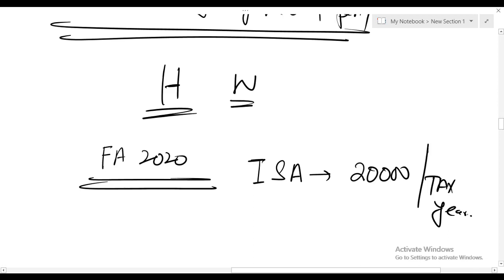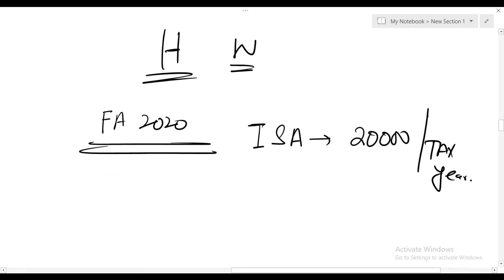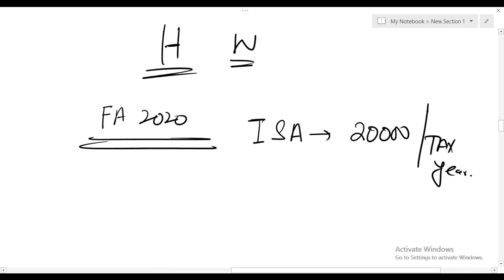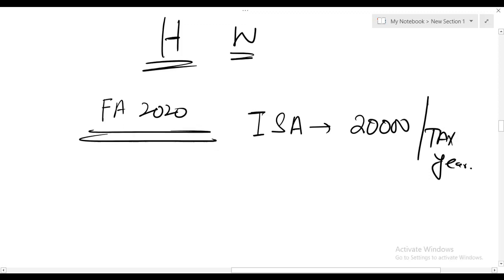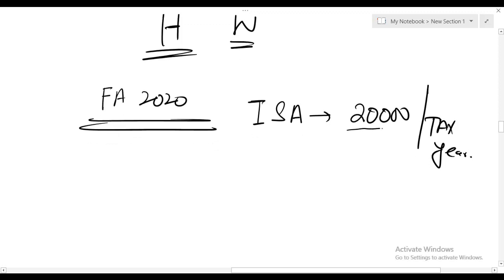In UK, in Finance Act 2020, individual saving account limit is £20,000 per tax year, which means that whoever is holding an individual saving account, if you deposit an amount up to £20,000, then whatever income comes from the ISA, that interest income is exempt. One more thing, it is not necessary that you keep the entire 20,000 in ISA in the form of cash. You can split this amount into cash as well as shares.